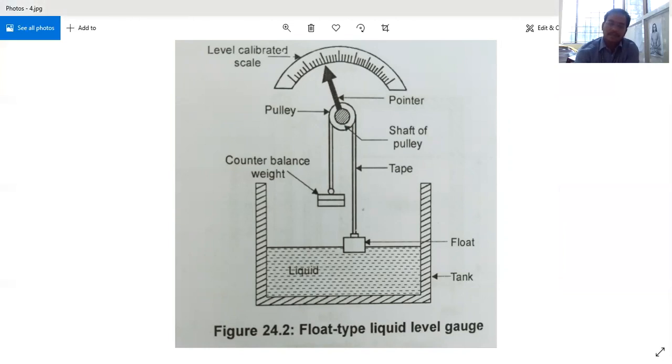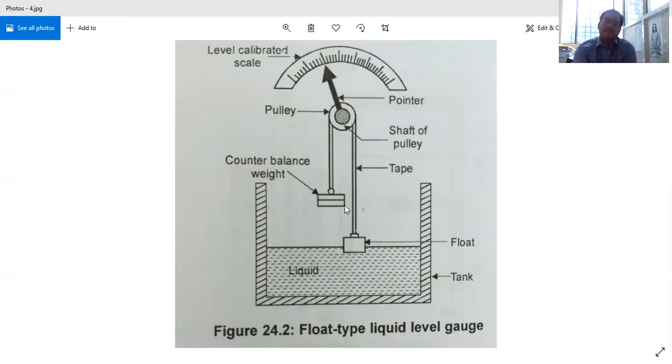Buoyancy is nothing but the floating nature, or in general, the amount of liquid displaced when we use a float on a liquid is equal to its mass or its weight. That's buoyancy. So by using that principle, the capacity of a material to float over a given fluid, that is the buoyancy method. In this method, float type liquid level gauge.